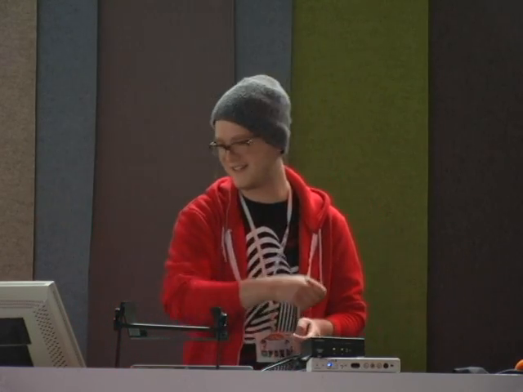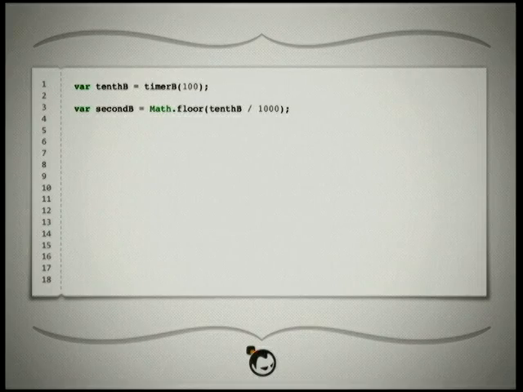If you want to think about that as an event stream, it's going to be an event stream that's going to tick something every 100 milliseconds, and then it's always going to provide whatever the last tick was if you try getting its value. And then we can just call Math.floor on timerB divided by 1,000.